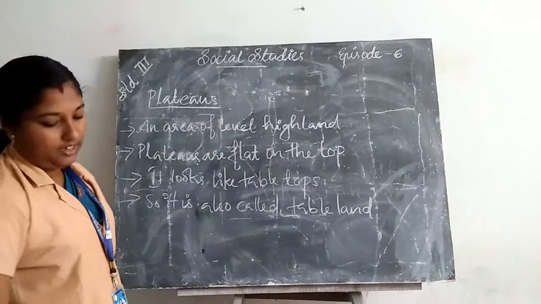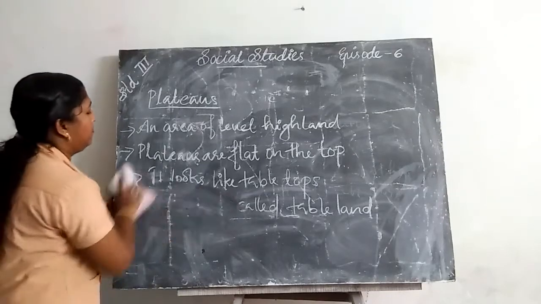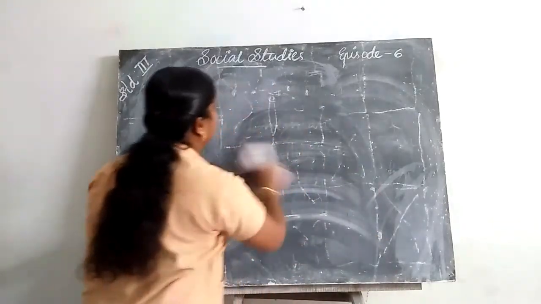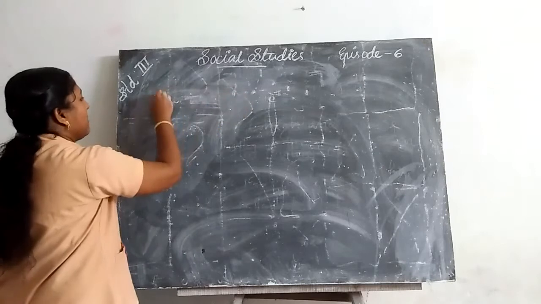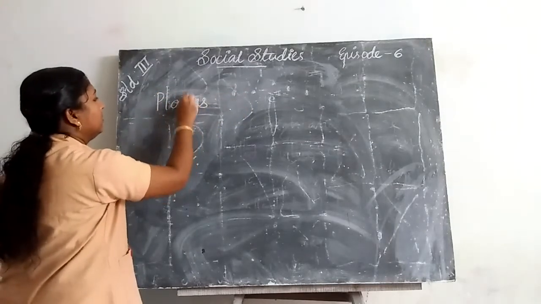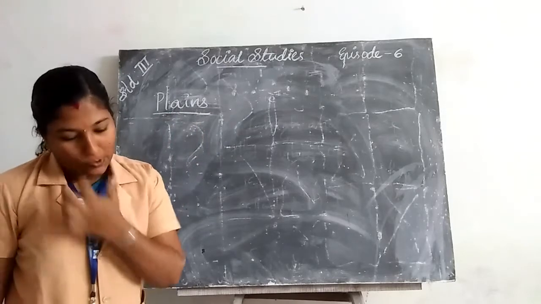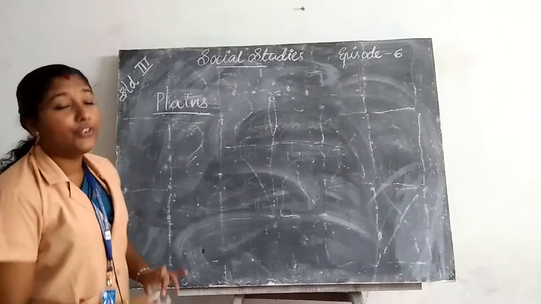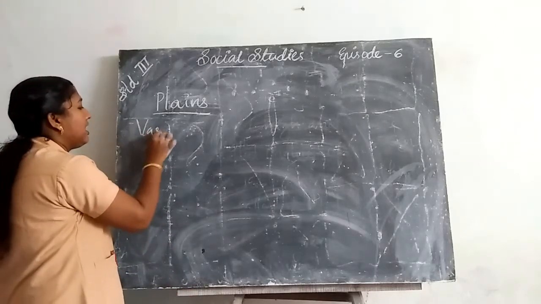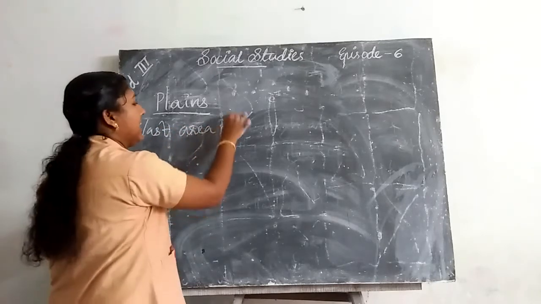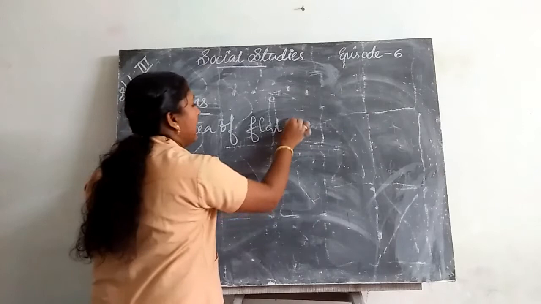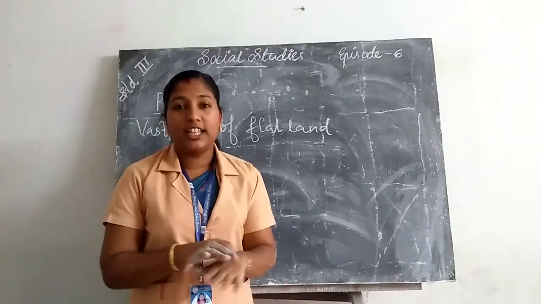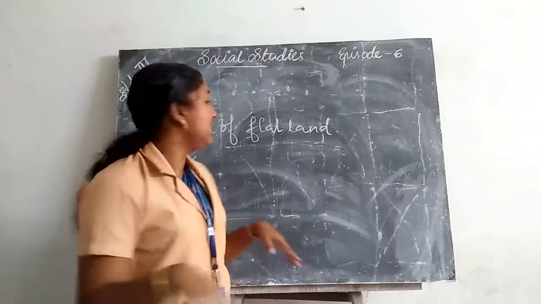Next, plains. What are plains? The vast area of flat land. A vast area of flat land is called plains.